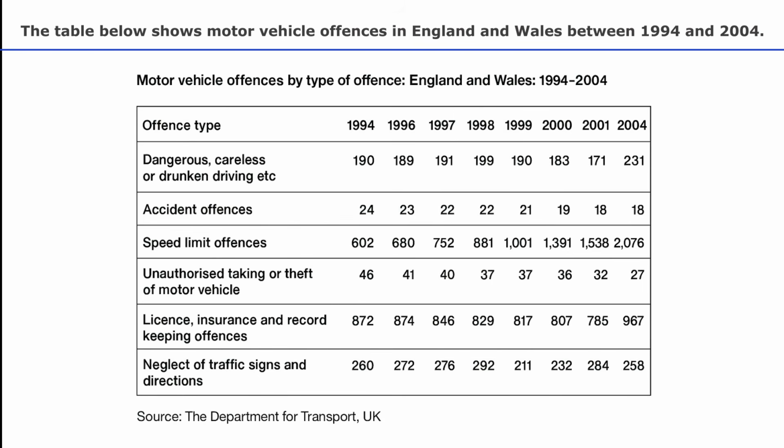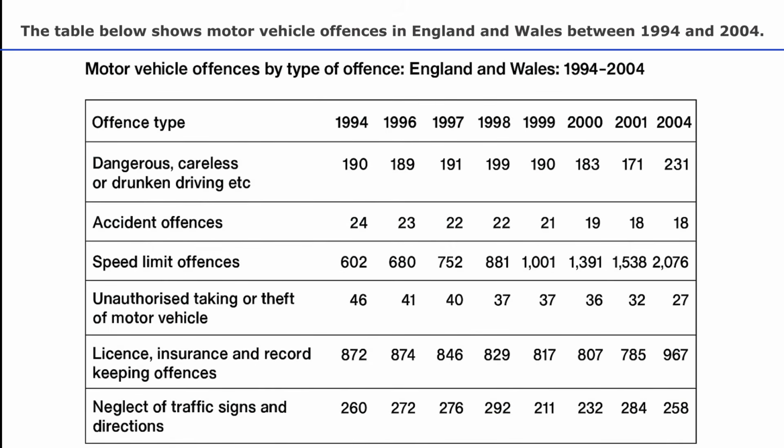There are several types of offenses here: dangerous, careless, or drunken driving, accident offenses, speed limit offenses, unauthorized taking or theft of a motor vehicle, license, insurance, and record keeping offenses, and neglect of traffic signs and directions. All right, so first let's take a look at the numbers here. Let's start with the highest number.